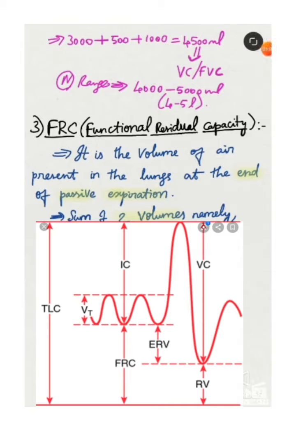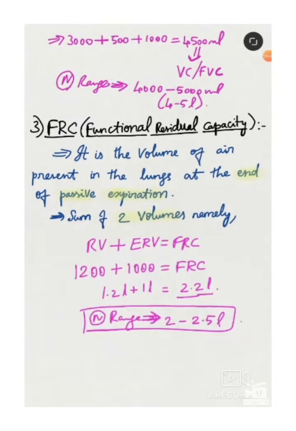So residual volume plus expiratory reserve volume gives your functional residual capacity. We all know the normal value for residual volume is 1200 ml and expiratory reserve volume is 1000 ml, the summation of both gives the functional residual capacity. 1.2 liters plus 1 liter gives 2.2 liters, and the normal range is 2 to 2.5 liters. Okay.